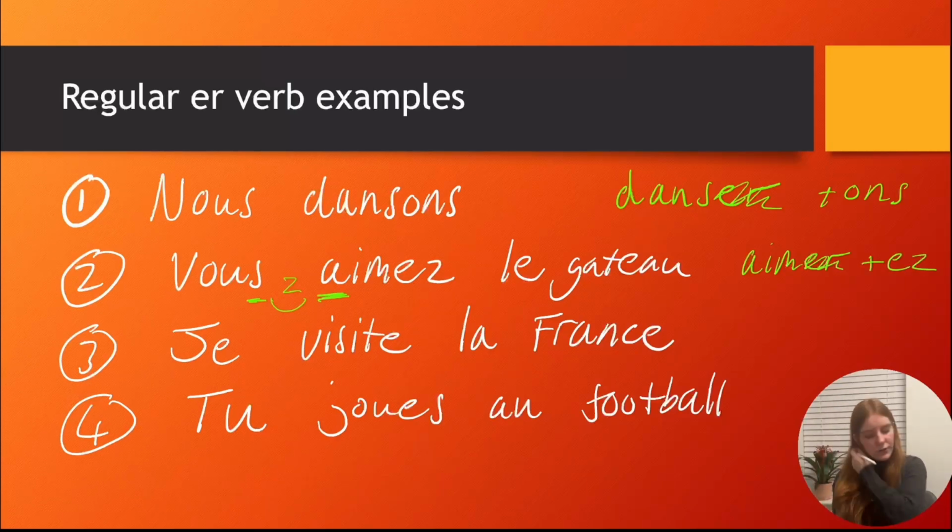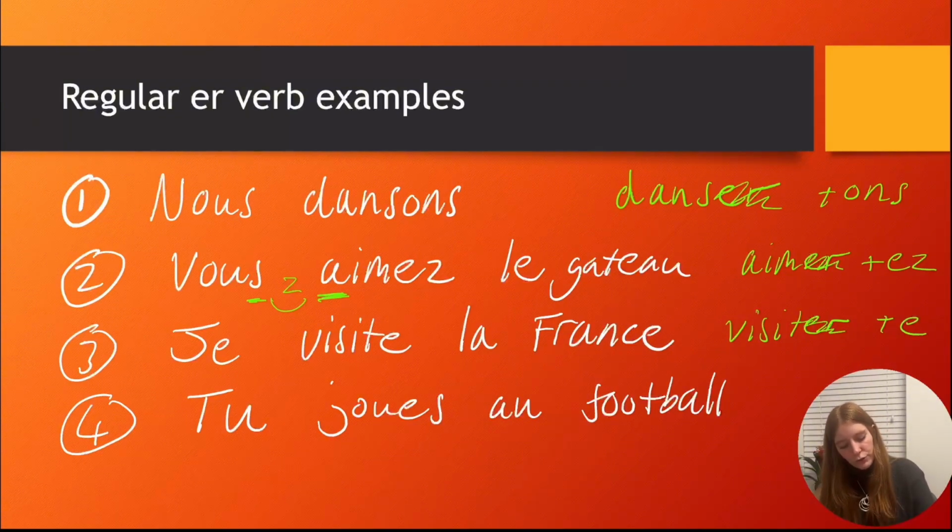Okay? So, number 3, we've got je visite la France, so I visit France. It's from the verb visiter. Again, seeing a pattern here, we just take off the ER and we add the ending, which is E for the je form, for the I form. Finally, we've got tu joues au football, so you play football. We've just taken the verb jouer, which means to play, taken off the ER, the ending, sorry, and we've added on ES, and that's the ending for the tu form. So those are ER verbs.